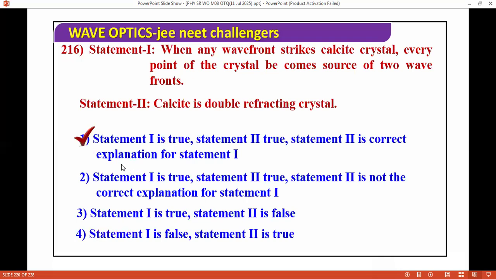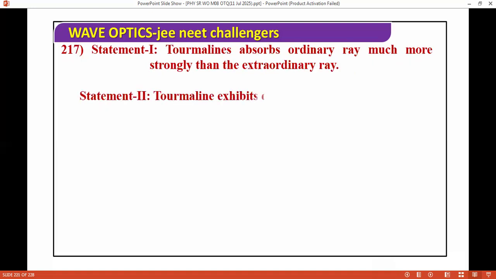Next question. Tourmaline absorbs the ordinary ray much more strongly than the extraordinary ray. Tourmaline exhibits dichroism. For this question, we have these options. The correct answer is both are true.